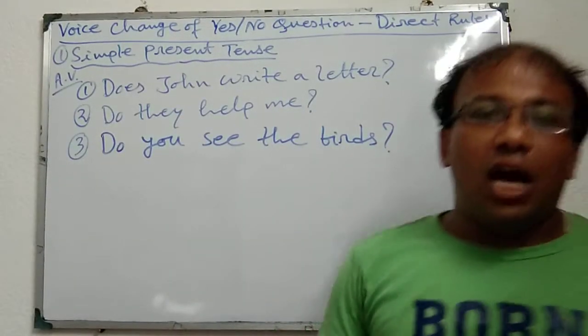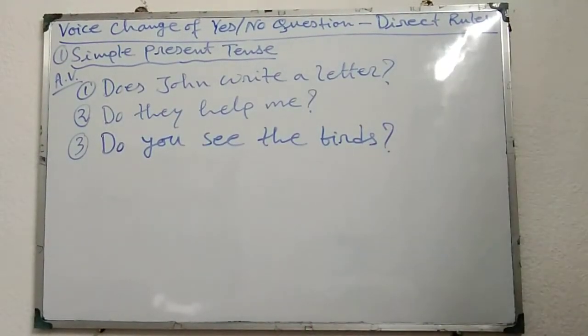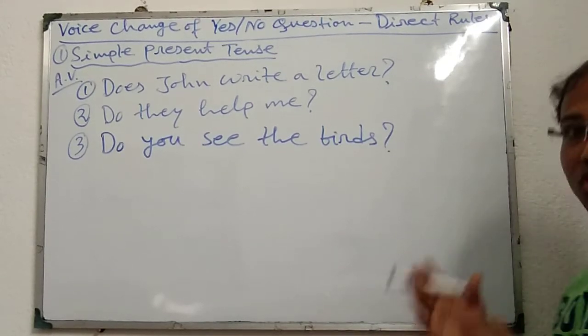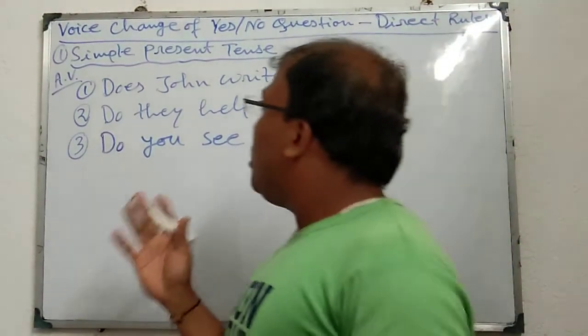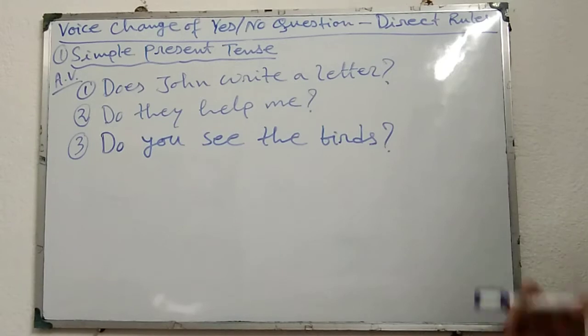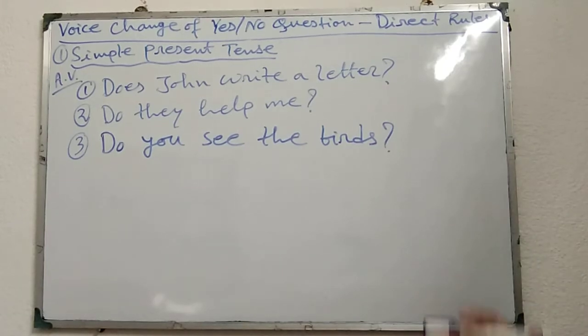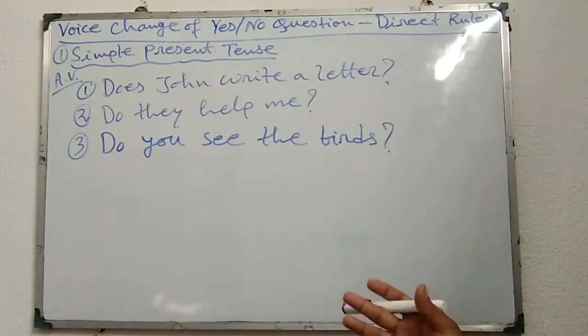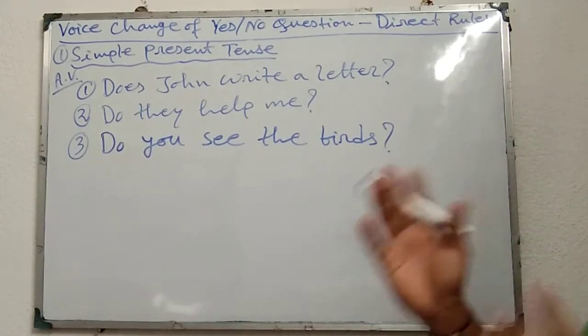Welcome dear students. Now I am going to discuss the voice change of yes-no question direct rules. That means we all know that as per the traditional rule, first of all the yes-no question should be changed into assertive, then it should be changed into passive, and again that sentence should be changed into a question. This is the traditional rule.